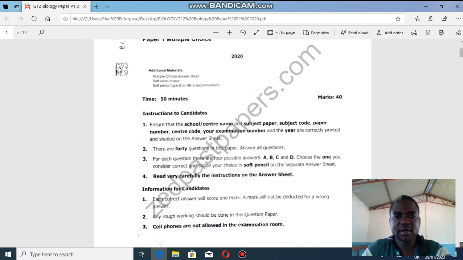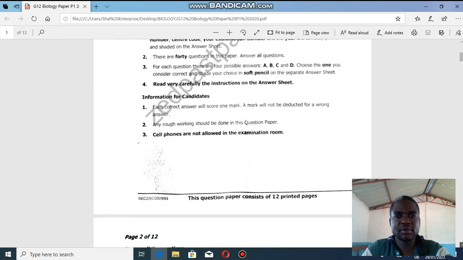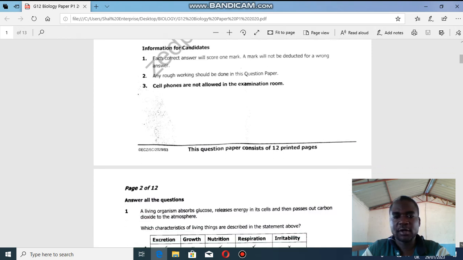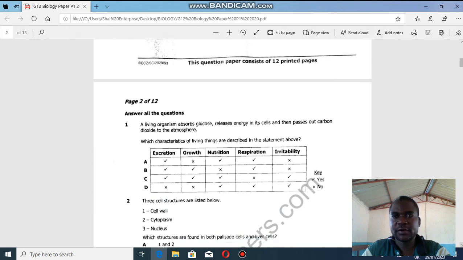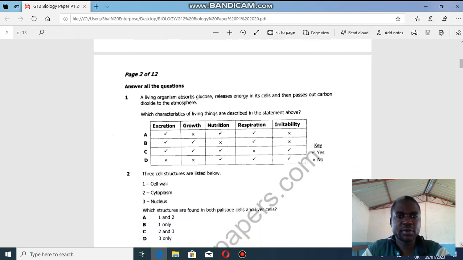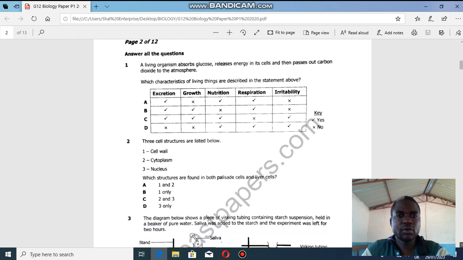The instructions are written. I'll post them so that you familiarize yourself, even if you know. So without wasting much of the time, we go straight to questions. We'll see if we can answer 10 and then the other day until we finish. So question 1, answer all questions.